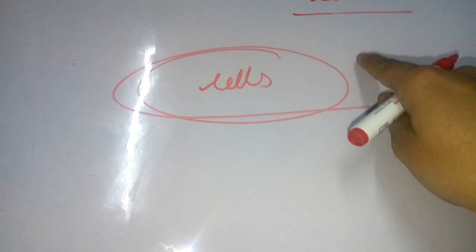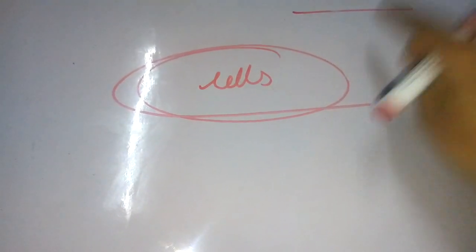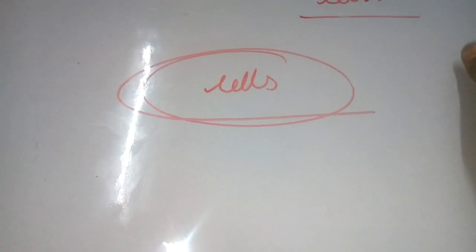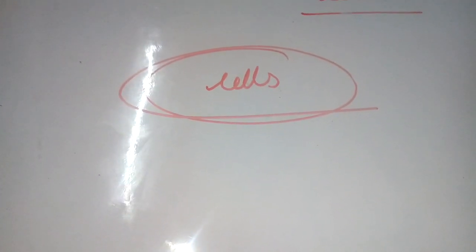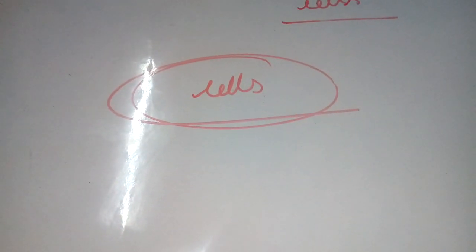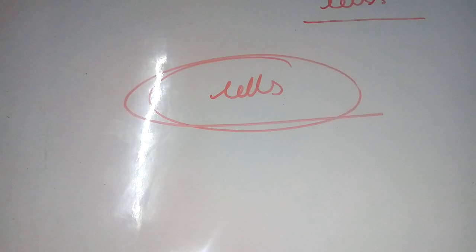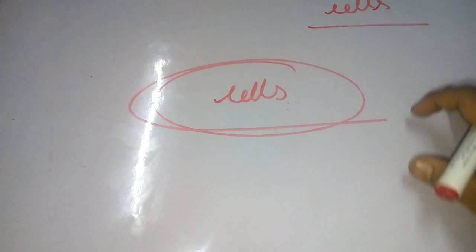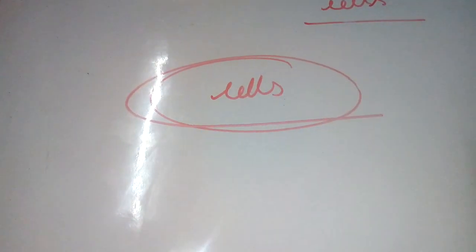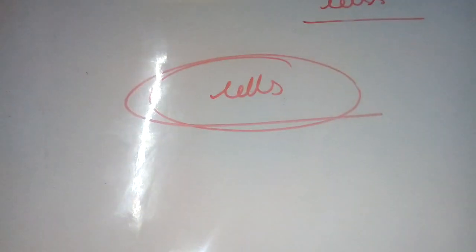Now cells are combined together to form tissue. That tissue performs some functions, and tissues combined together to form an organ. Organs combined together form an organ system, and organ systems combined together to form an organism. Okay, finally an organism is formed. Now we are talking about the cells. Now who discovered cells? Robert Hooke. We should know that Robert Hooke discovered cells.